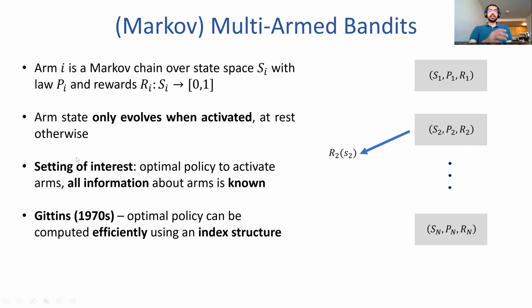It was shown in 1970s by Gittins and his collaborators that the optimal policy can be computed efficiently, and it uses an index structure. So if you want to naively solve the dynamic programming problem to compute the optimal policy, then that would be a very hard problem to solve computationally. But Gittins showed that this problem could actually be solved efficiently for any kind of Markov multi-arm bandit problems.